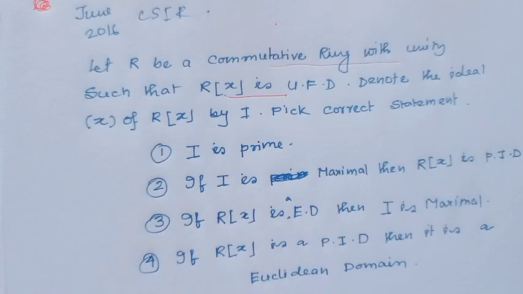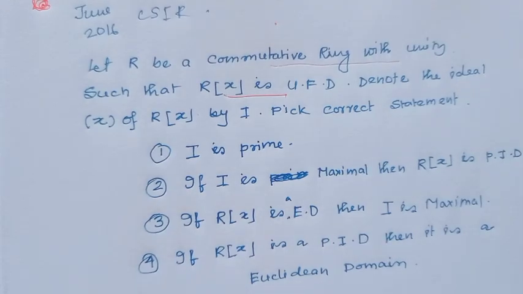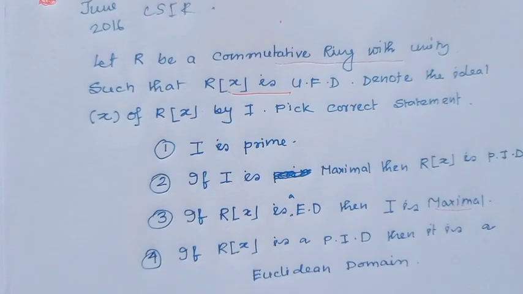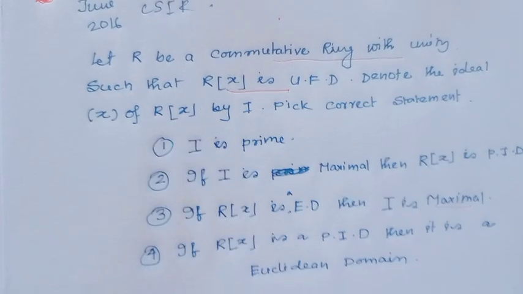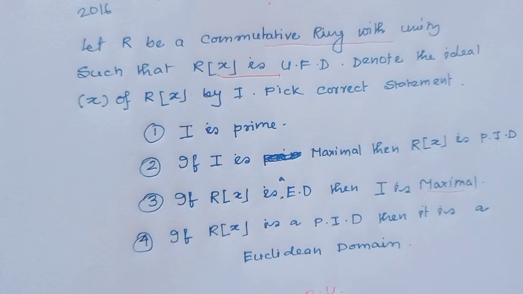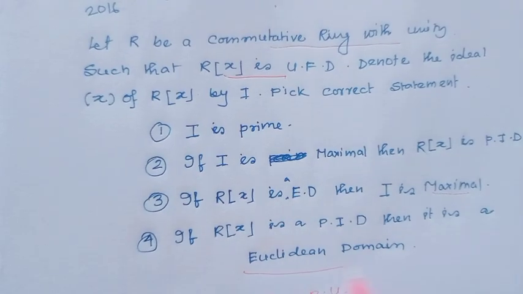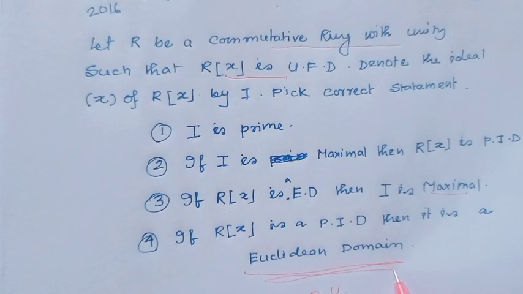Option 1: I is a prime ideal. Option 2: If I is maximal, then R[x] is a P.I.D. Option 3: If R[x] is an integral domain, then I is a maximal ideal. Option 4: If R[x] is a P.I.D., then it is a Euclidean domain, that means it is an ED.